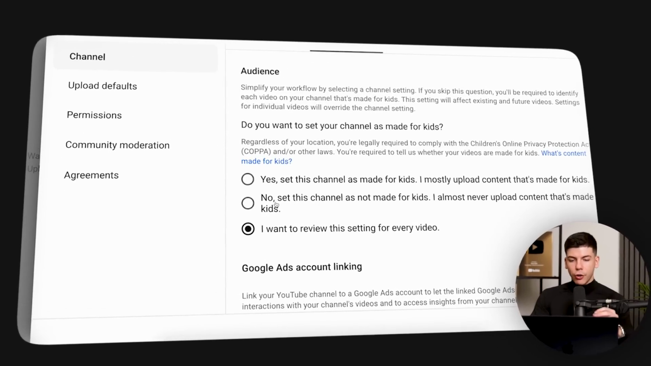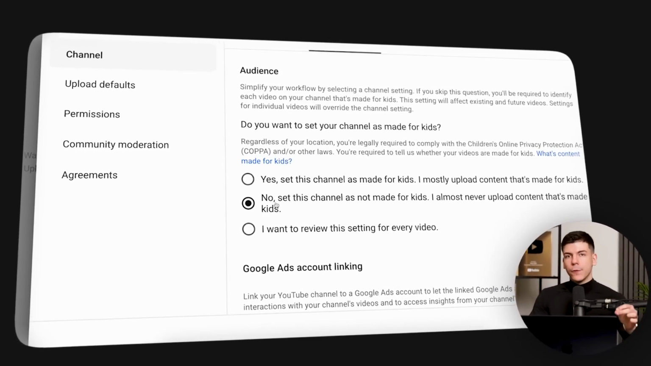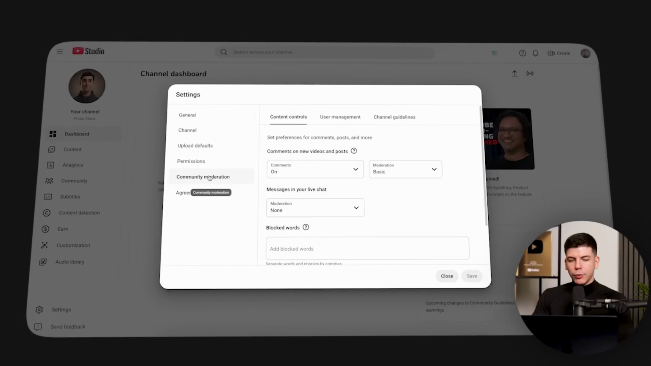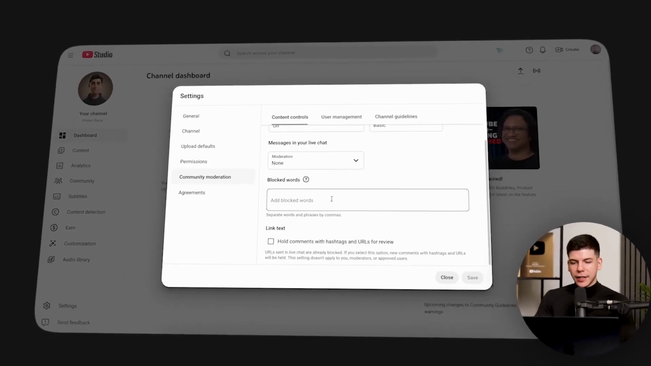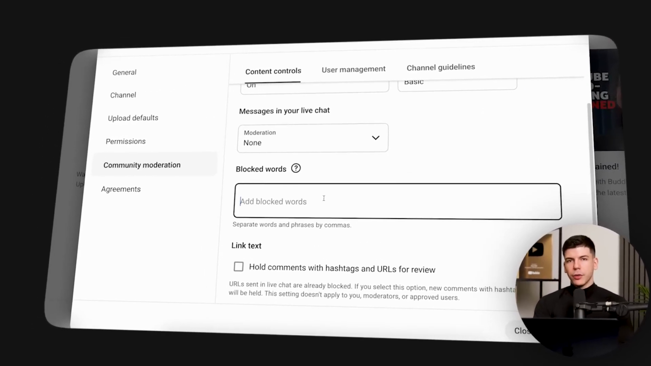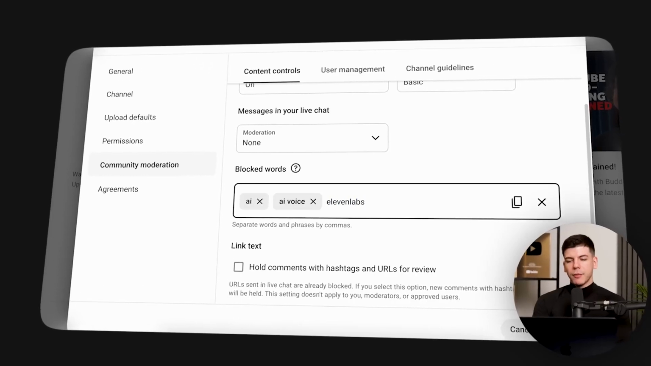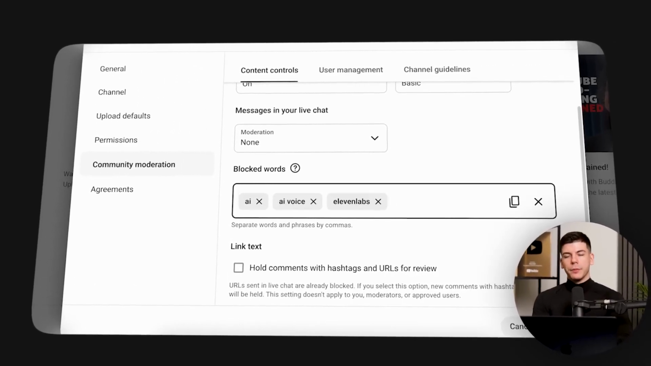Make sure that you select no, this channel is not made for kids. Otherwise, you will cut out half of your views. Then go to community moderation on the left hand side and add blocked words. Now, some of these blocked words can just be AI or AI voice or 11 Labs. So if someone comments these words, they will not show.